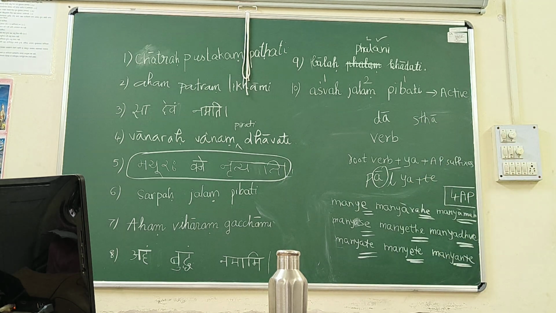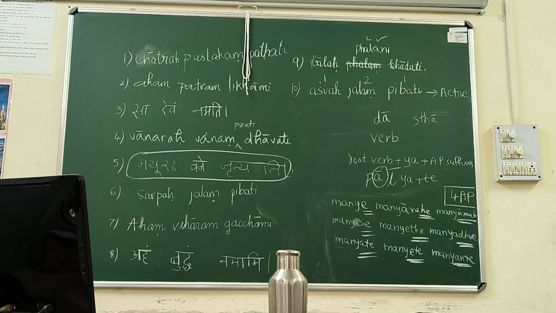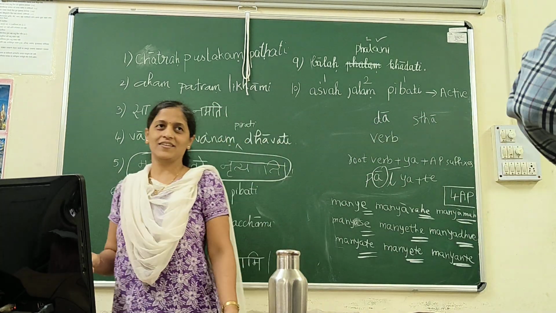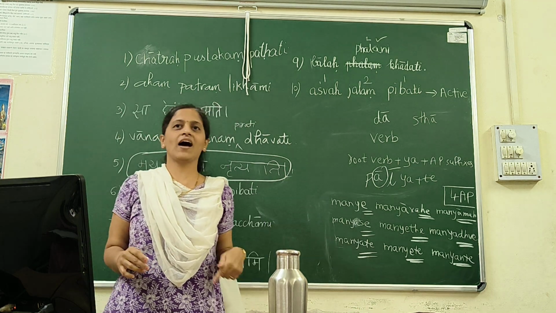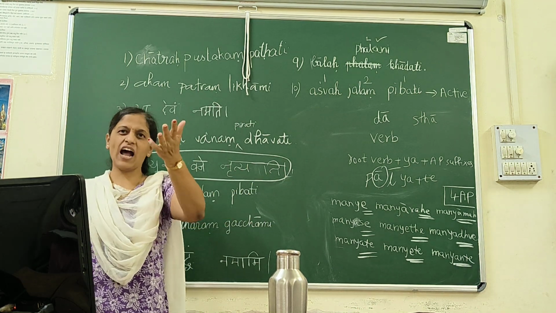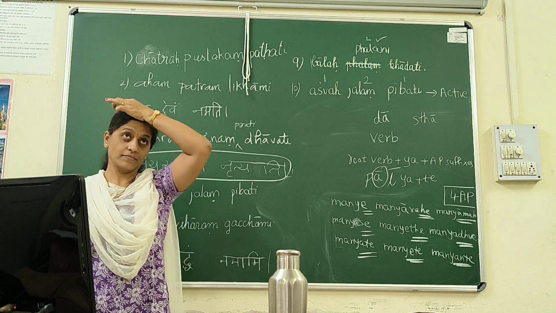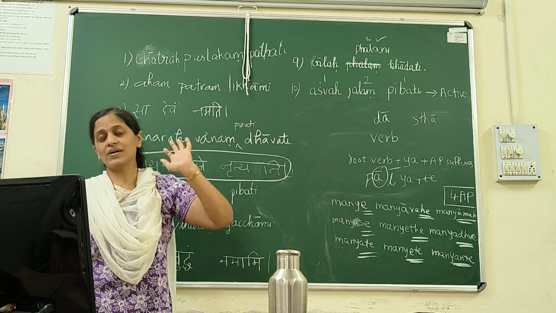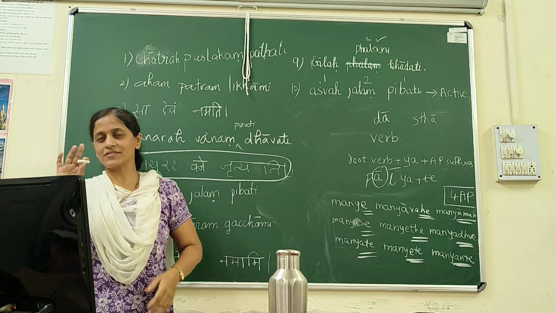stha. What will happen with stha? Stiyate. Da, diyate, stha, stiyate, pa, piyate. Any other ya? Yiyate will be, but ya is never used in passive.